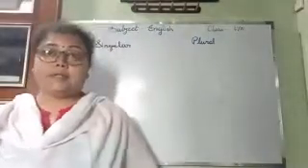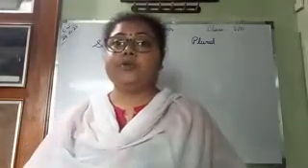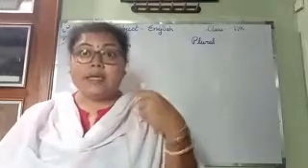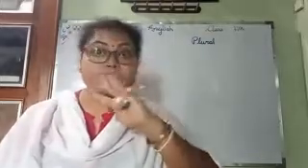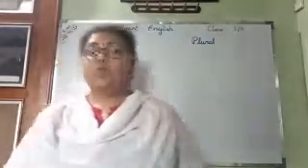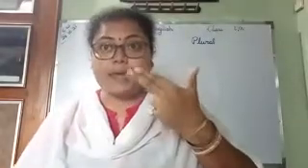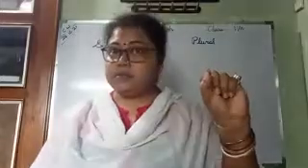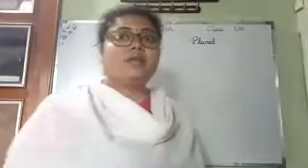Now let us come to that category. Next category, where we put ES in plurals. Words that end in hissing sounds. When you speak, they end in hissing sounds. Which are those words?